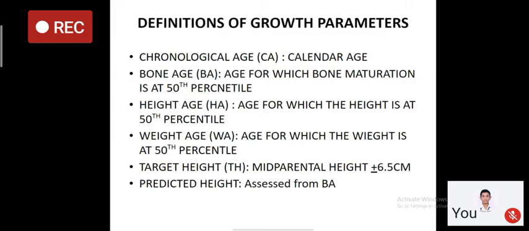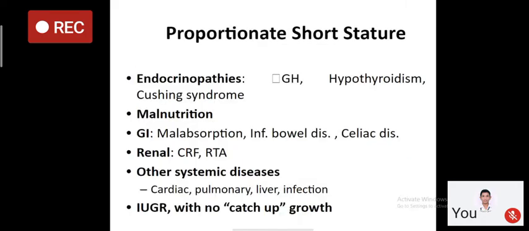Also, from the X-ray of the left hand, we can assess bone age, and from bone age we can predict the height. We are not going to discuss these things in detail because they are not beyond you, but you must have some idea. Now when you see a child with short stature, you should differentiate between proportionate short stature and disproportionate short stature.